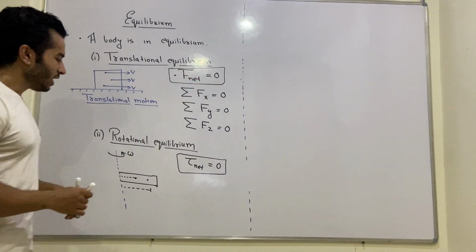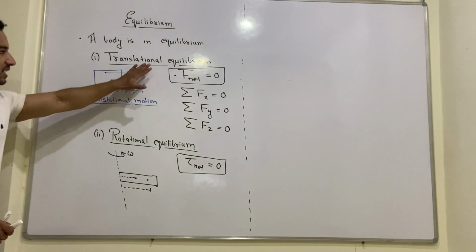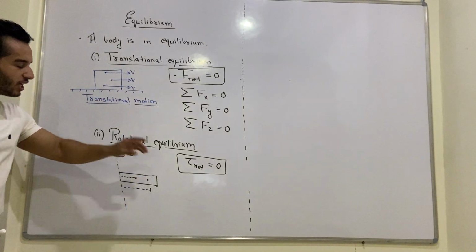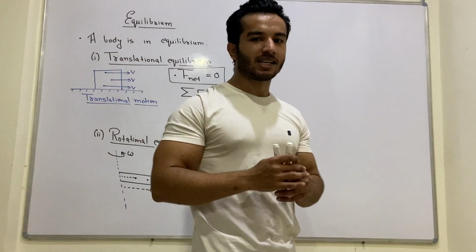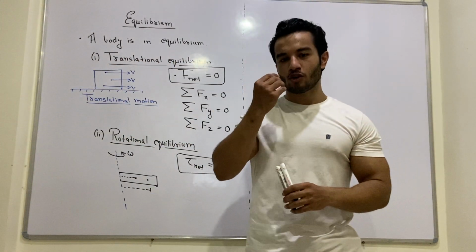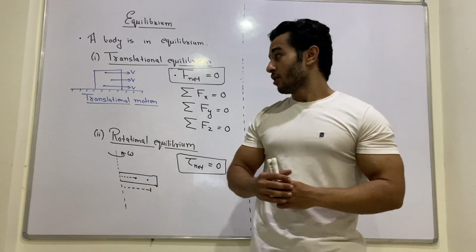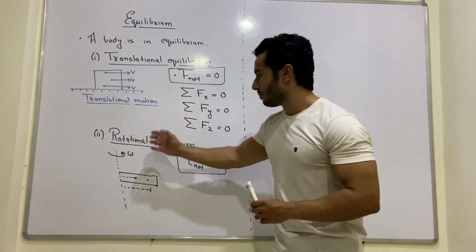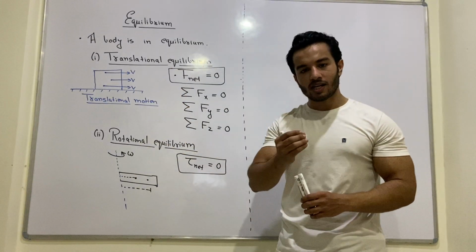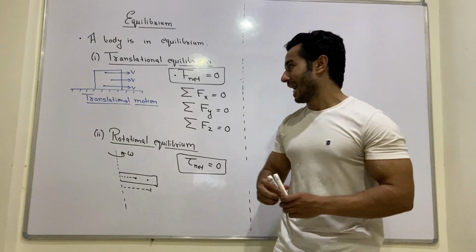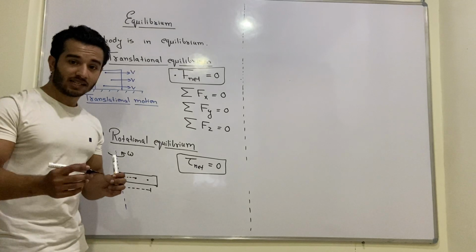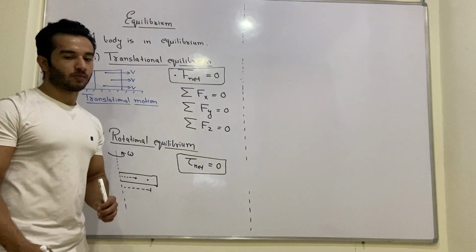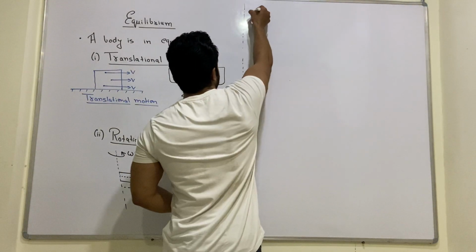Now we are going to discuss translational equilibrium and rotational equilibrium with the help of an example. But before that, I will give you a very important note. Students, it is very much possible that the net force acting on a body is zero, but the net torque is not zero. And what's that example? Let's see.